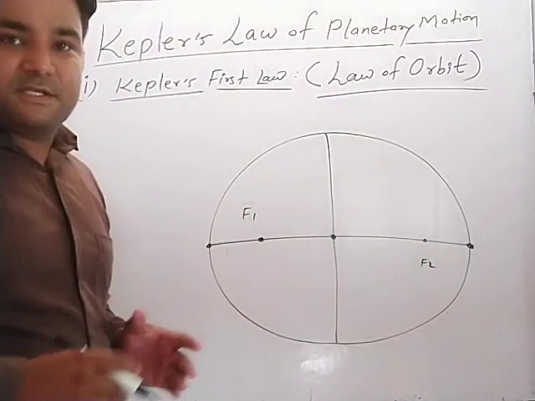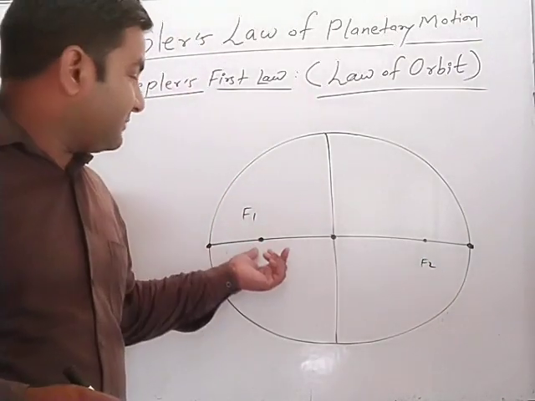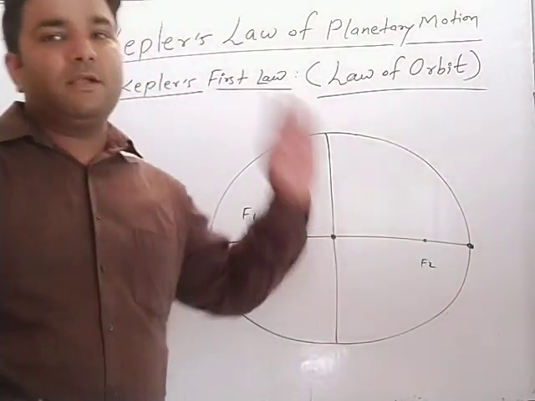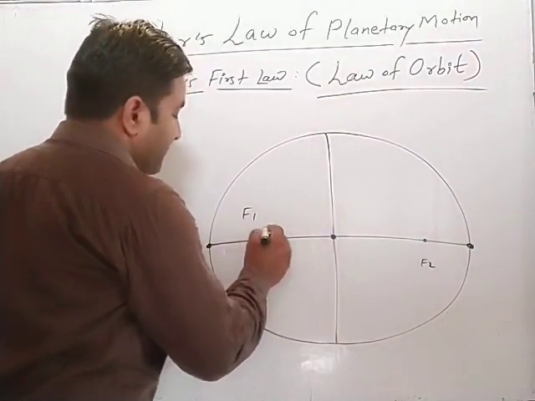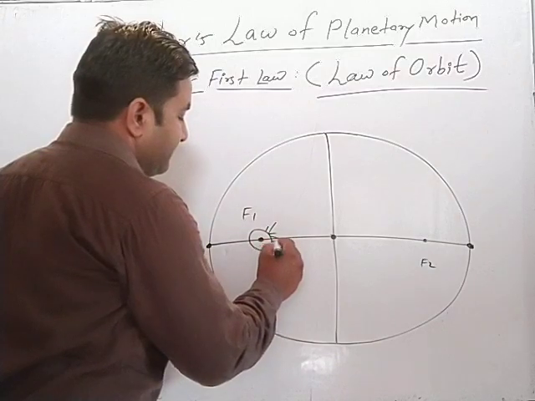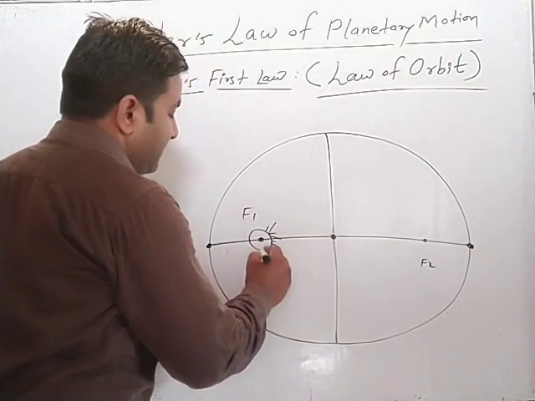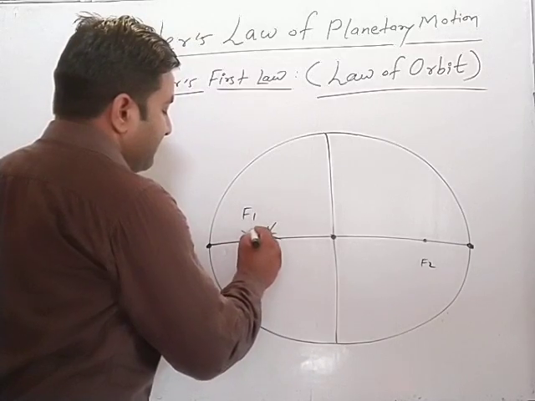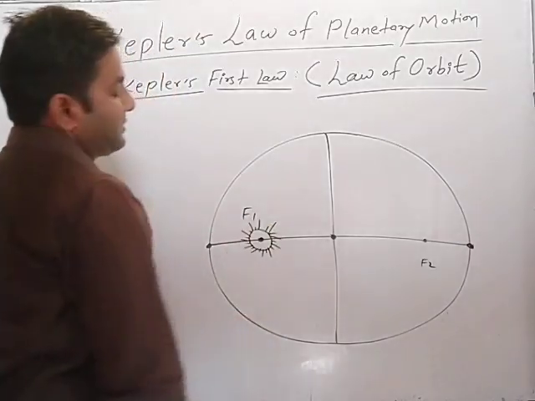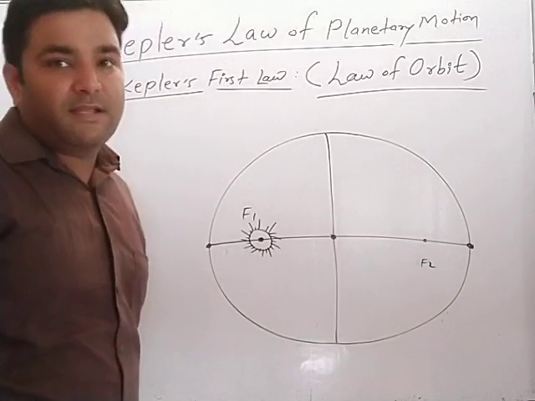The position of the sun can be taken anywhere, either at point F1 or at point F2. So we will take the position of the sun at point F1. This is the position of the sun, and the planet is revolving around the sun in an elliptical orbit.